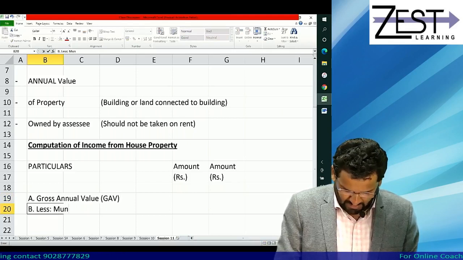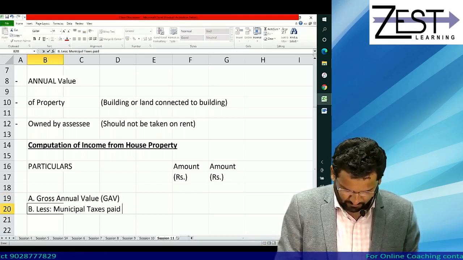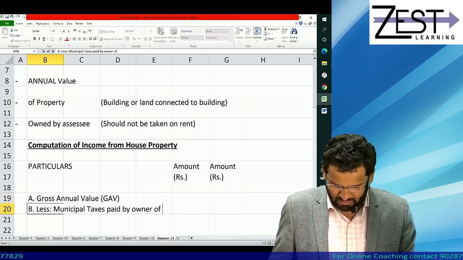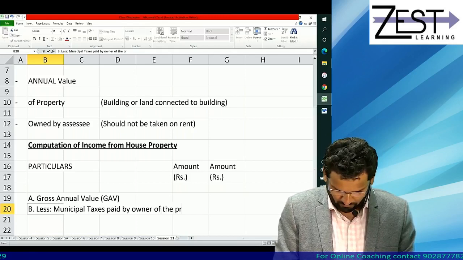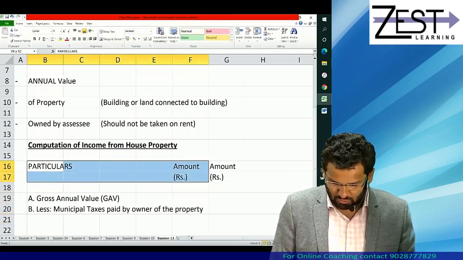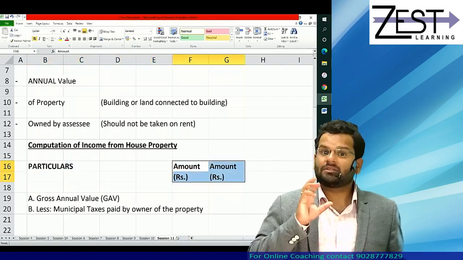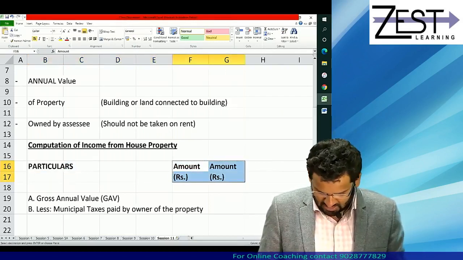From that you will subtract municipal taxes paid by owner of the property. Okay, mind you, municipal taxes should be paid by whom? They should be paid by, yes, you can say owner or you can say assessee.